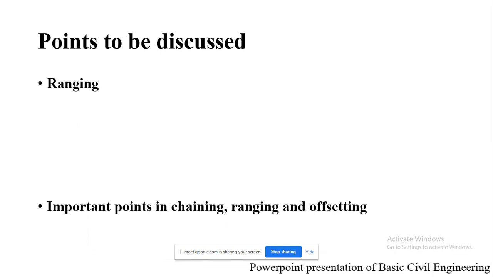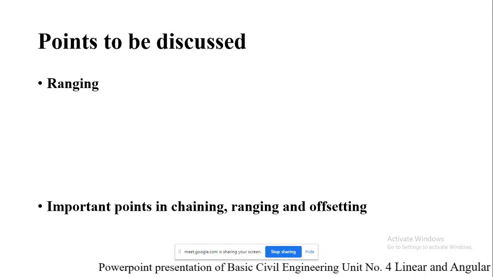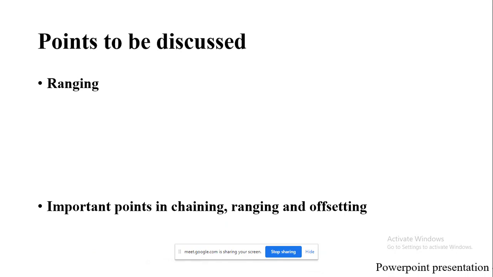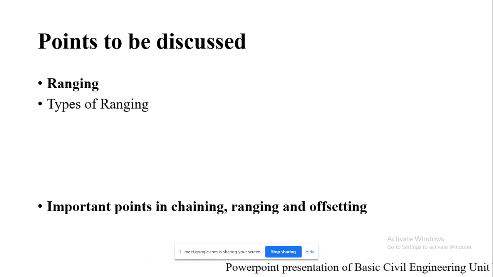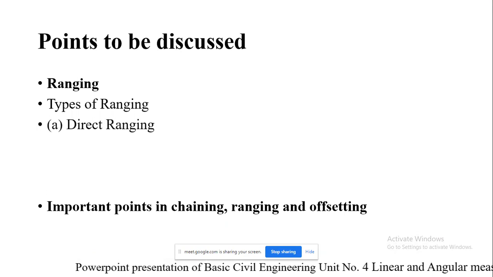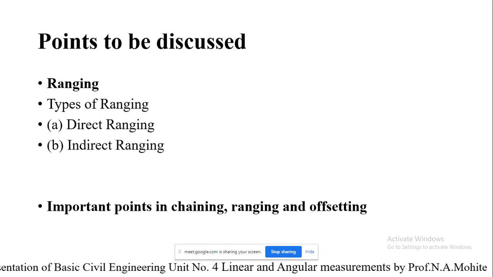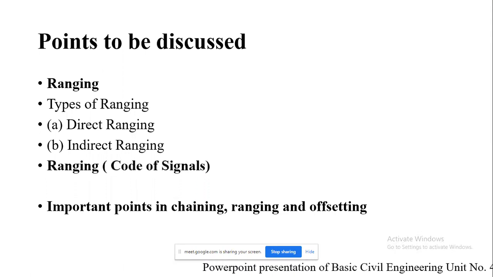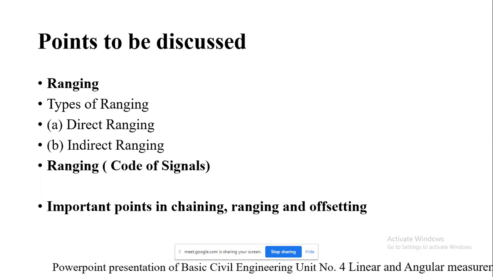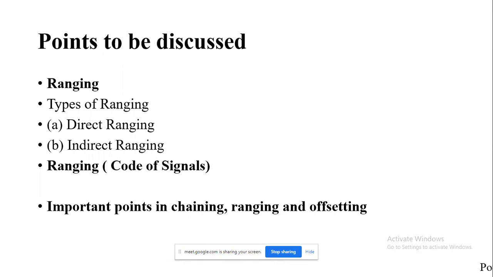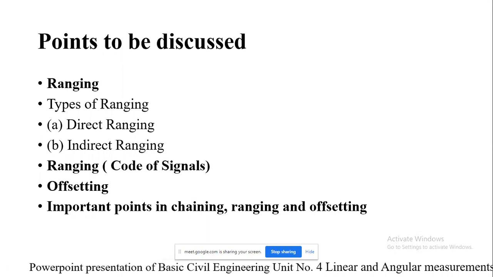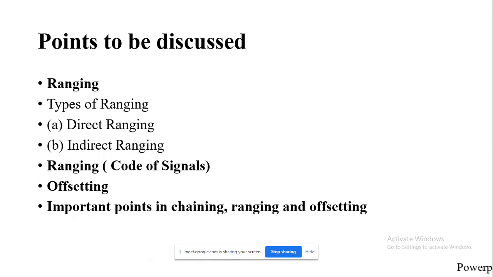In today's session, we are going to see the further part of chaining, in which the ranging operation is there. Then, what are the types of ranging? There are two types, direct and indirect ranging. Indirect ranging is also known as reciprocal ranging. Then the different codes of signals, how it is to be brought at the center, and ranging rods. Then offsetting and certain important points in chaining, ranging and offsetting, so we are going to conclude all the points of chaining, ranging and offsetting.